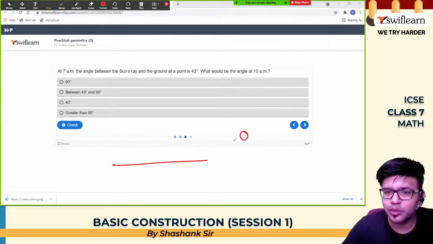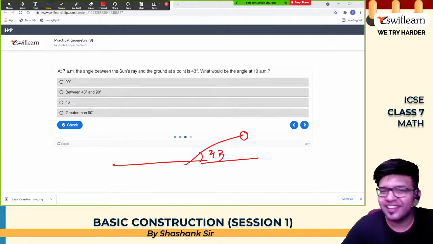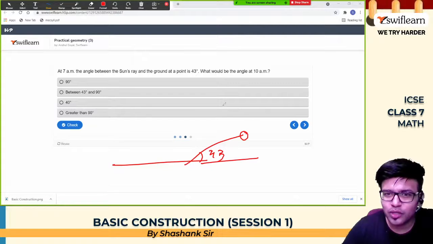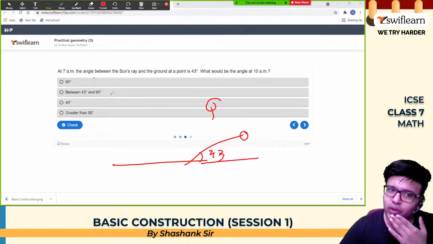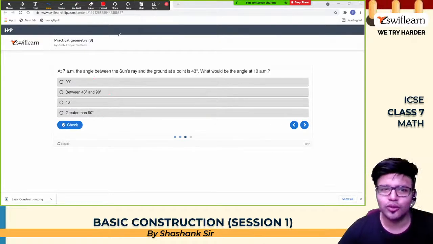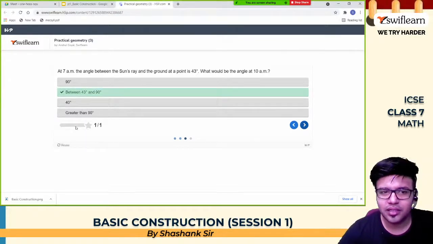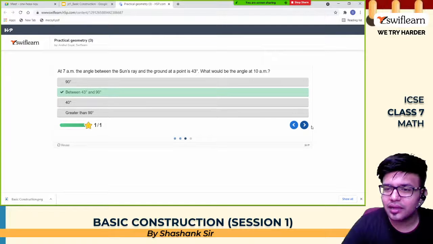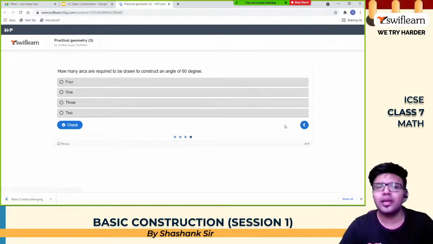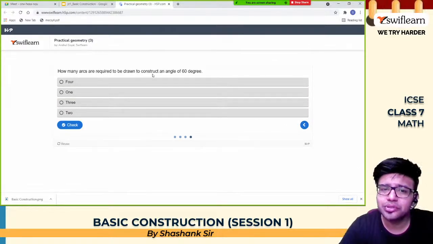The sun has just risen, so the angle is 43 degrees. At 10 a.m. the sun will go up. So what would be the angle? 90 degrees, so between 43 and 90. I think this. Let me go for this. This is not a genuine question, so don't worry if it goes wrong. What a logic, some logic worked here. Between 43 and 90. Yes.